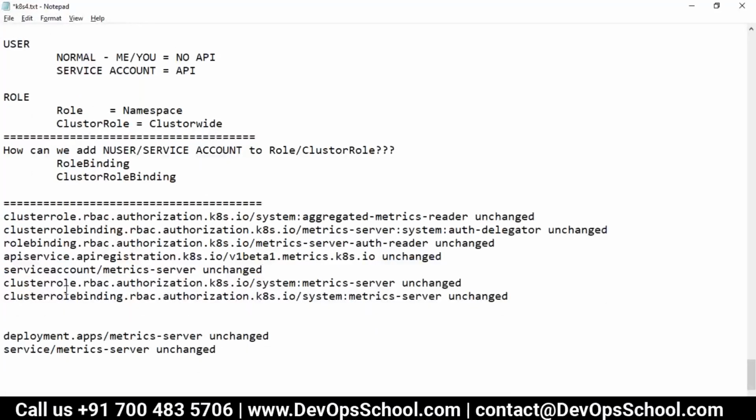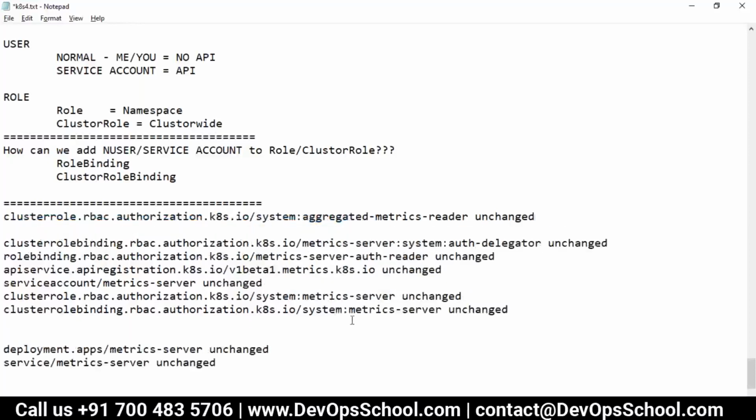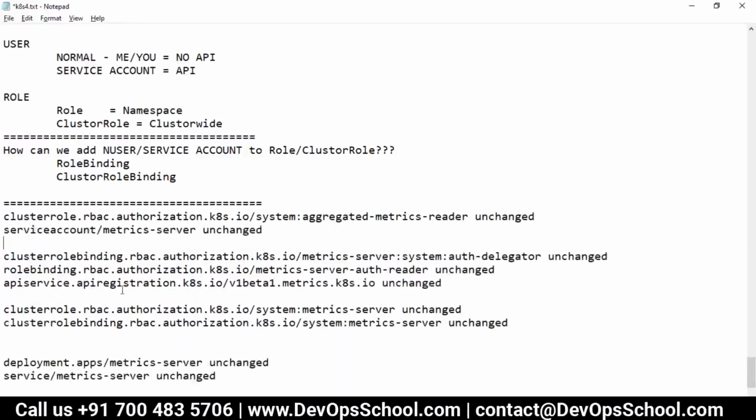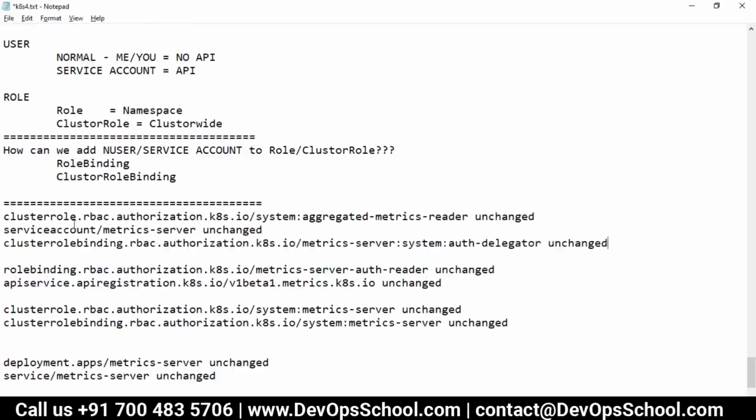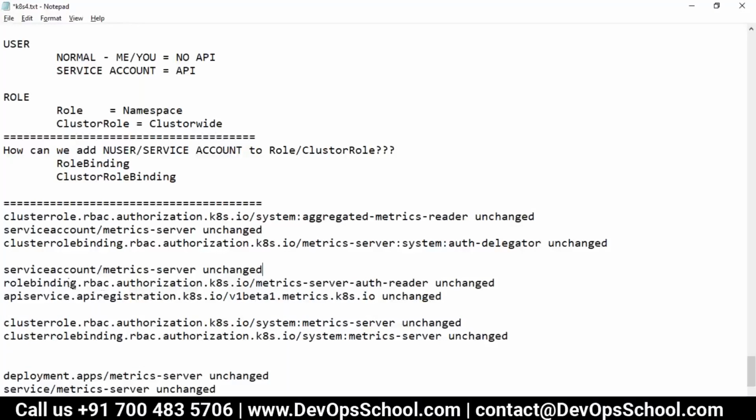See here, first they created a cluster role, and then they created a service account. Then they added the service account to the cluster role binding. This is one flow, cluster role binding. Now they also added this service account to a role. Which role? There was one role that already exists for this. That is the role binding. Sorry, it does not exist, it got created here.